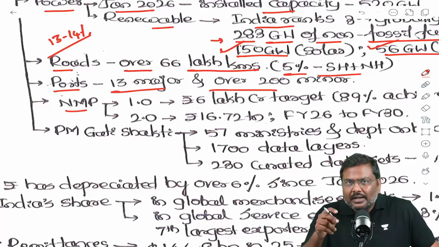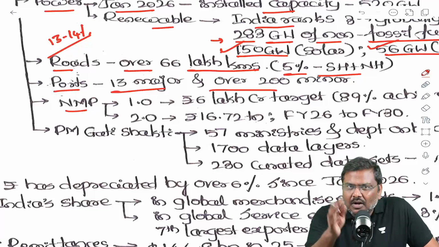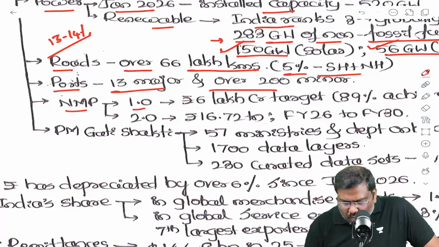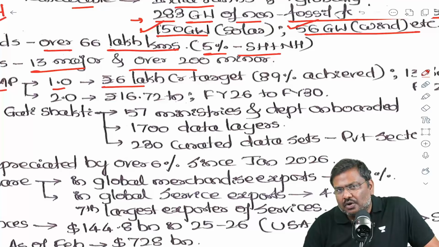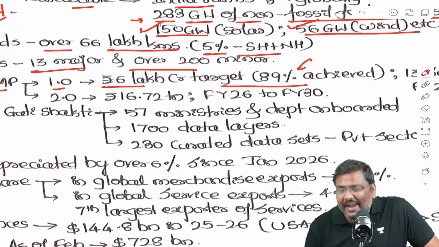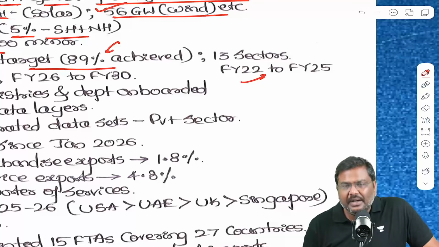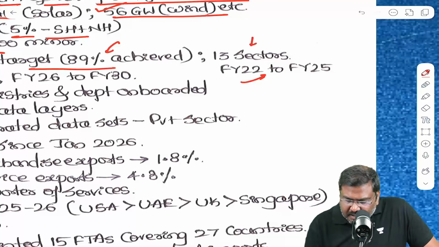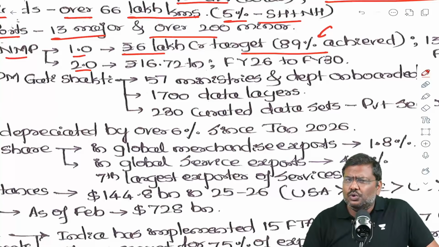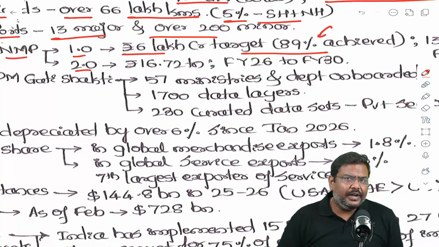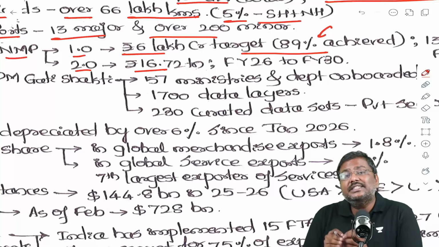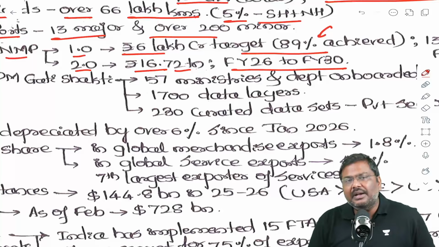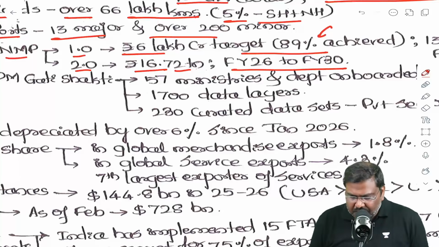The NMP, National Monetization Pipeline. Very recently, the Government of India has announced NMP 2.0. So, National Monetization Pipeline 1.0, the target was 6 lakh crore rupees, and we have been able to achieve 89% of the target. It was implemented from financial year 22 to financial year 25, and 13 sectors were covered under this. Under NMP 2.0, the Government of India has targeted monetizing 16.7 lakh crore worth of assets, and this is going to be implemented from financial year 26 to financial year 30.